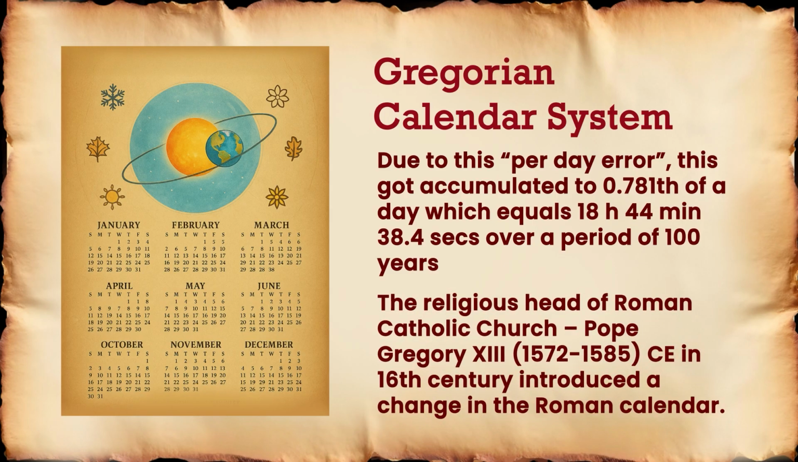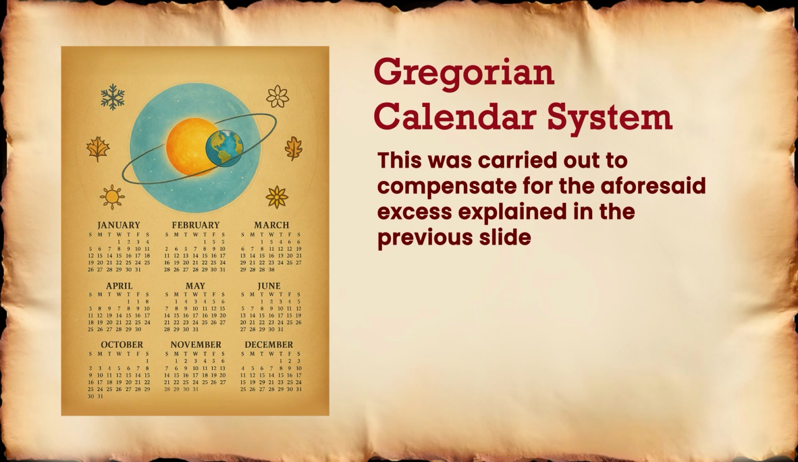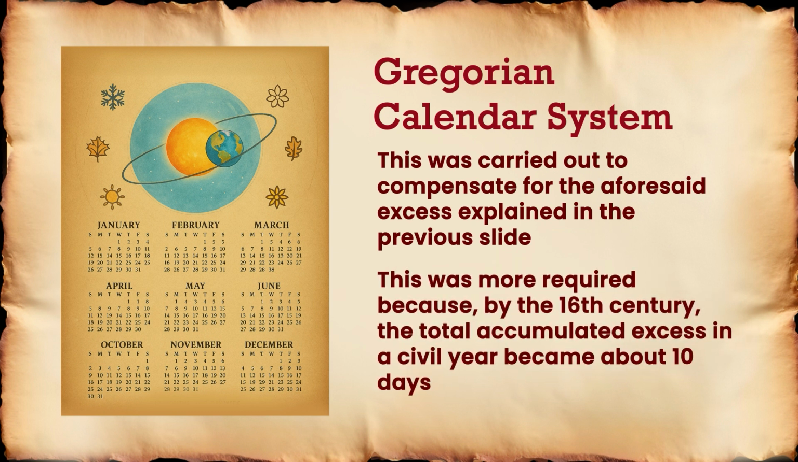The religious head of the Roman Catholic Church, that is Pope Gregory XIII, in the 16th century introduced a change in the Roman calendar. This was carried out to compensate for the aforesaid excess explained in the previous slide. This was more required because by the 16th century, the total accumulated excess in a civil year became about 10 days. So, what was prescribed in the Gregorian calendar? These are the changes.